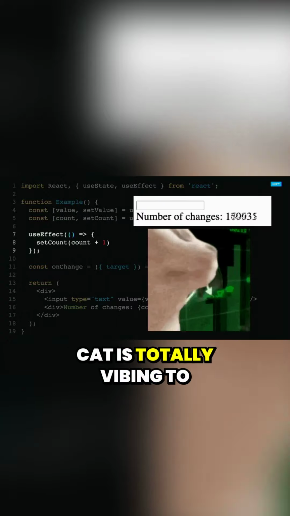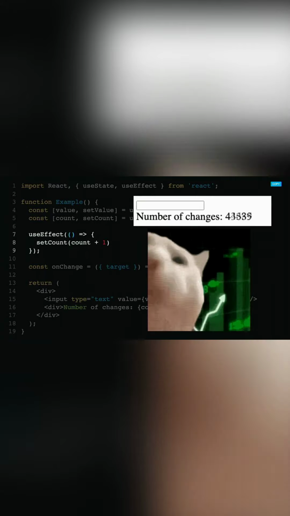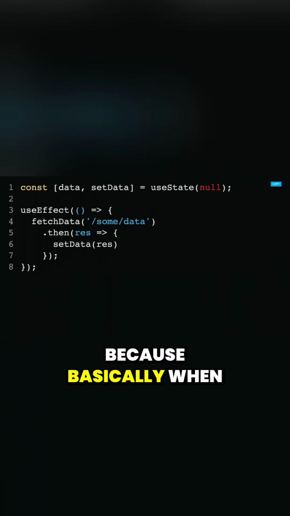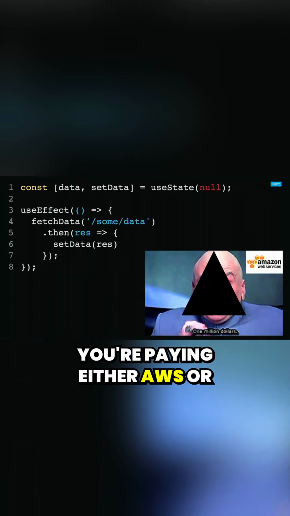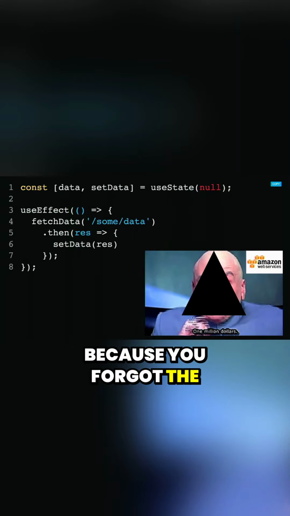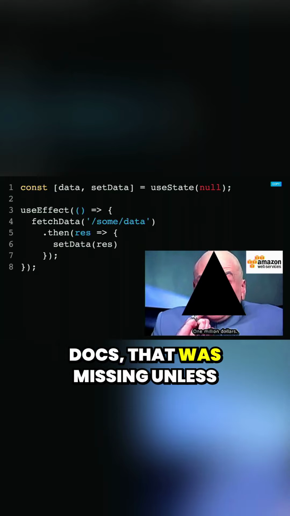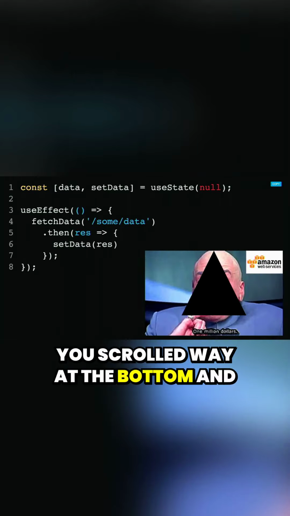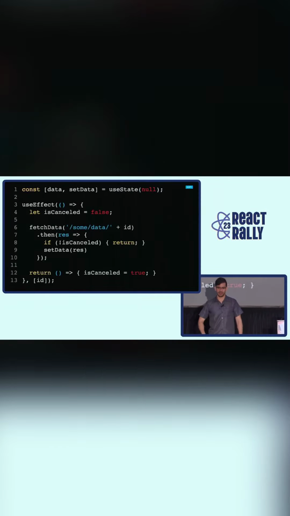This cat is totally vibing to Vercel's increasing valuation because basically when you do this with fetch data, you're paying either AWS or Vercel millions of dollars, right? Because you forgot the dependency array. And to be fair, in the original docs, that was missing unless you scrolled way at the bottom, and it's like, hey, by the way, there's a dependency array that you could add to control this sort of behavior.